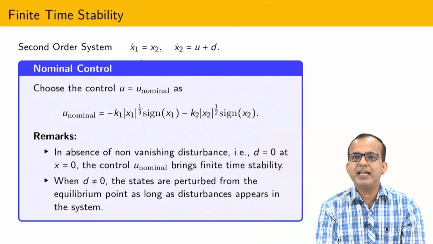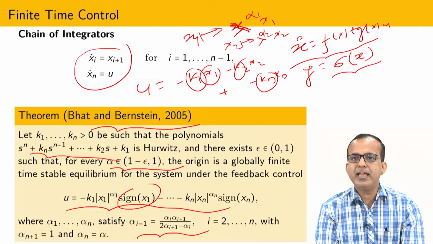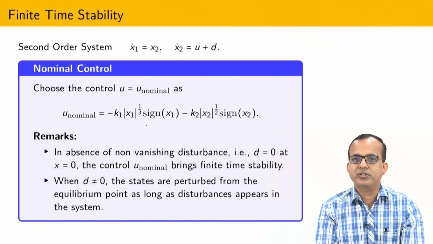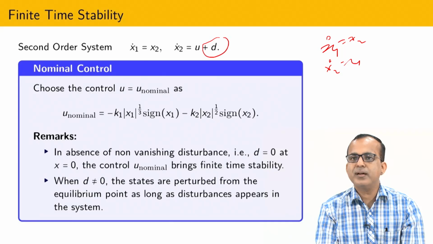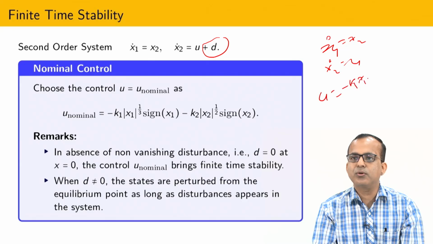So now you can see what I have done: I have constructed control for a second order sliding mode, second order system. Our system is x1 dot equal to x2 and x2 dot equal to u, and after that I have taken some kind of disturbance. First I have constructed control for the disturbance free system. If I construct the classical control, you are all already well aware that classical state feedback control looks like this.